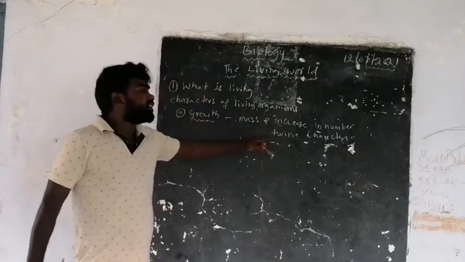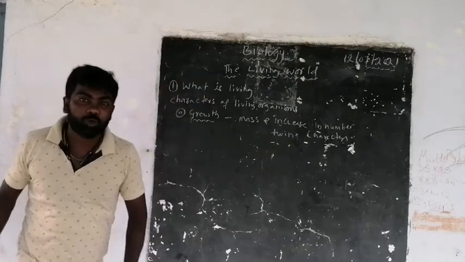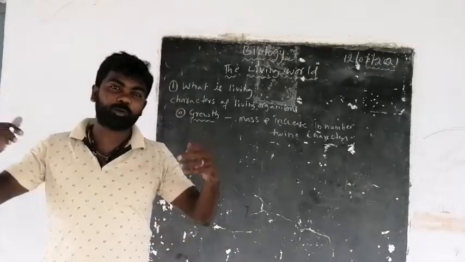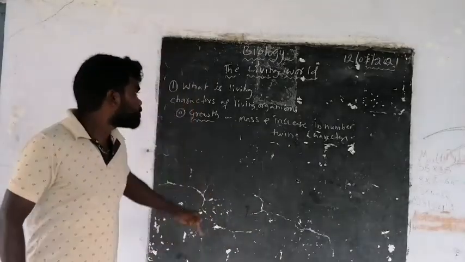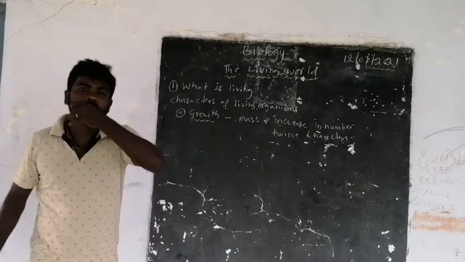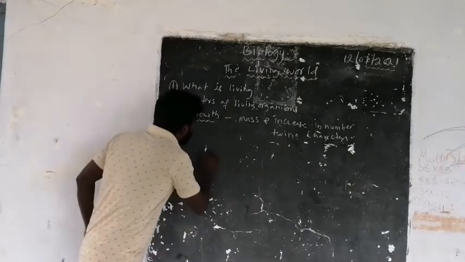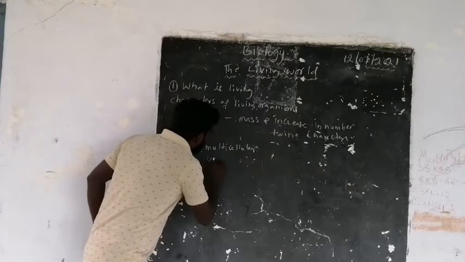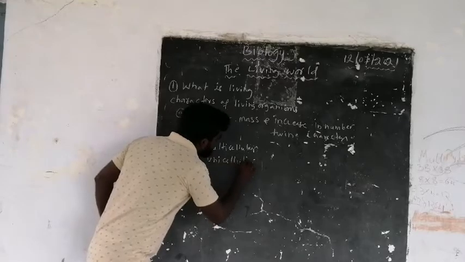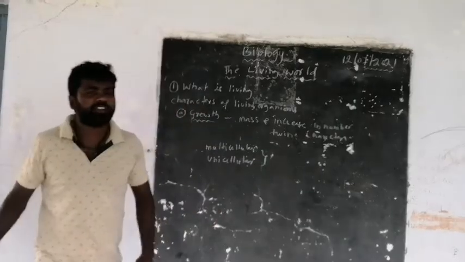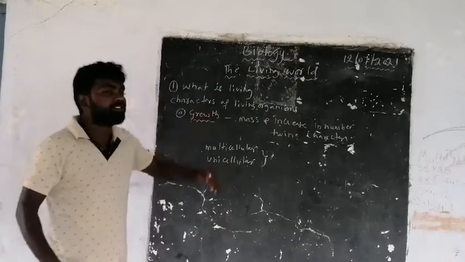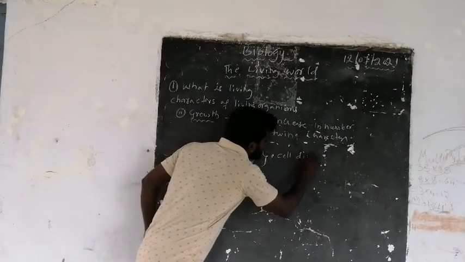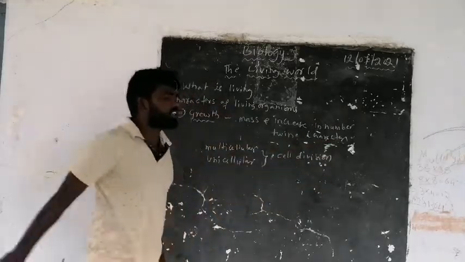All multicellular organisms grow by cell division, and all unicellular organisms also grow by cell division. One more thing we have to discuss here: both multicellular and unicellular organisms show growth by cell division.